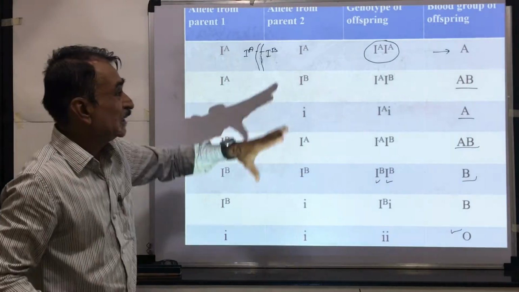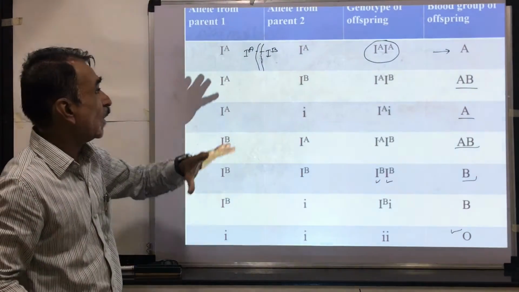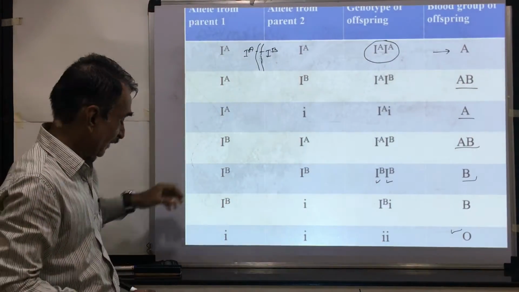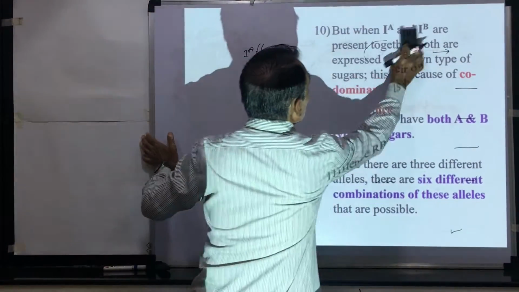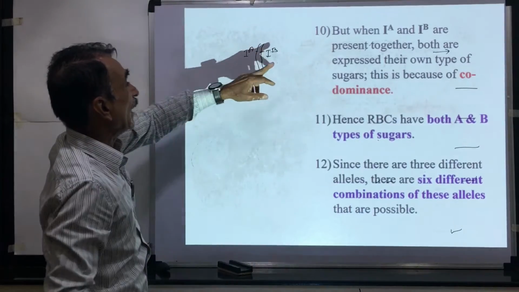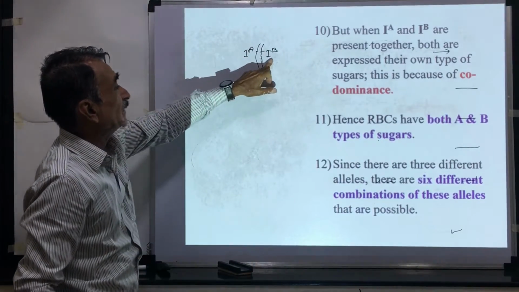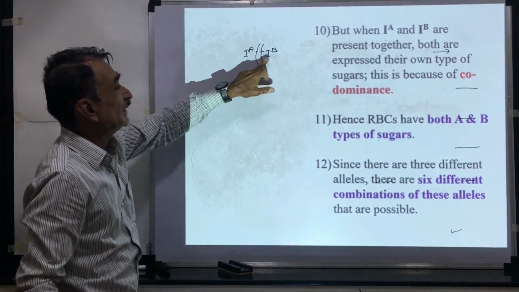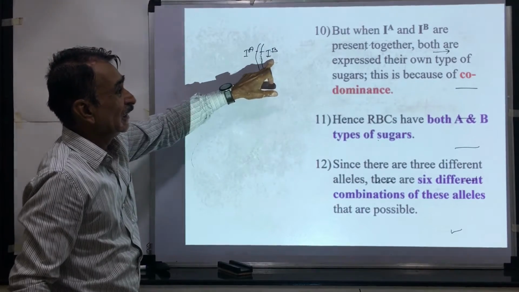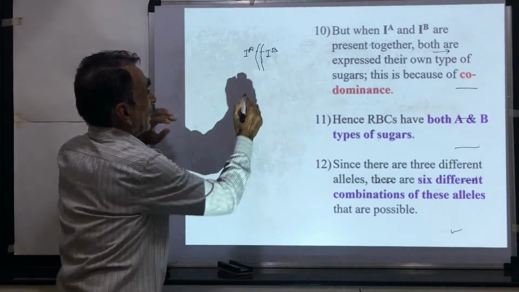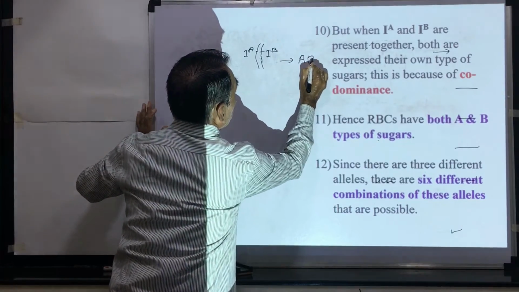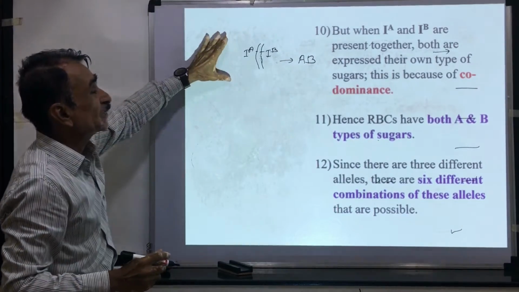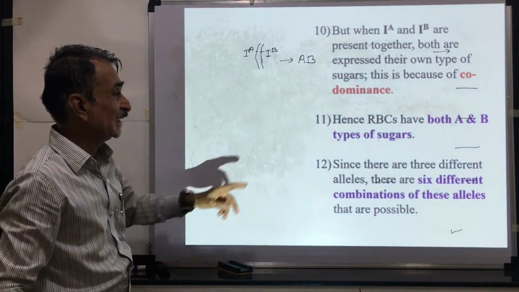So the A blood group, AB blood group, and O blood group are produced because of the capital I gene. Here, when capital IA and capital IB are present together, both the genes are expressed. That's why the blood group is AB. This is an example of codominance.